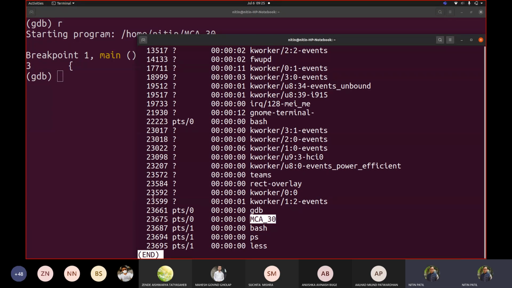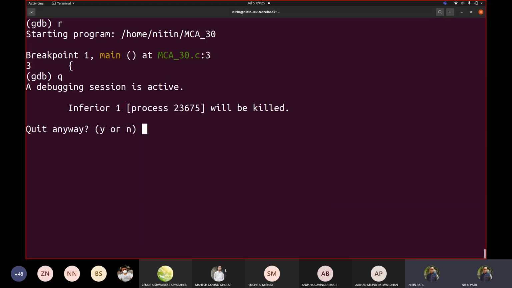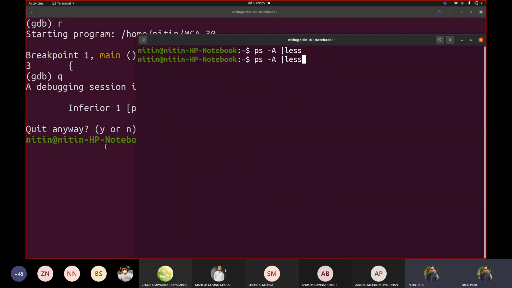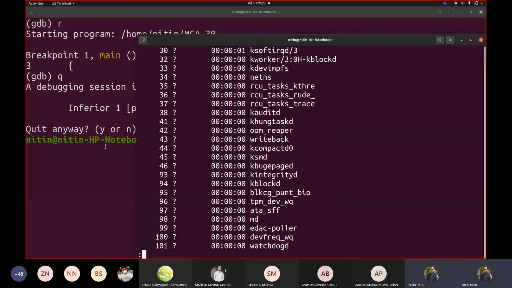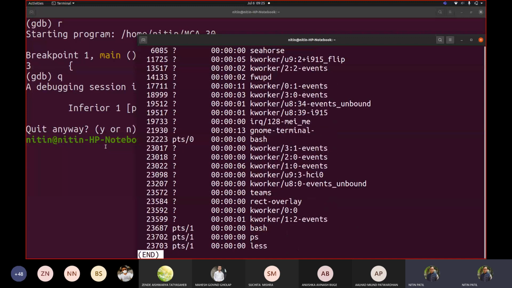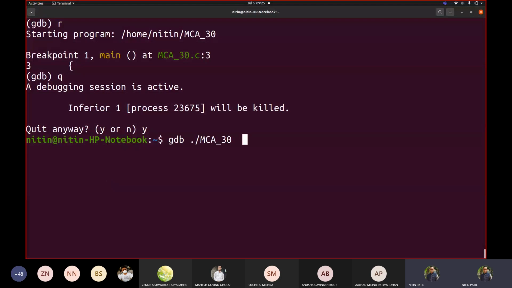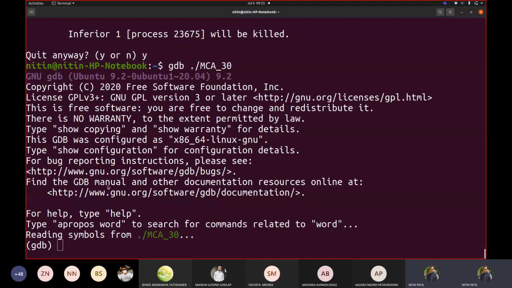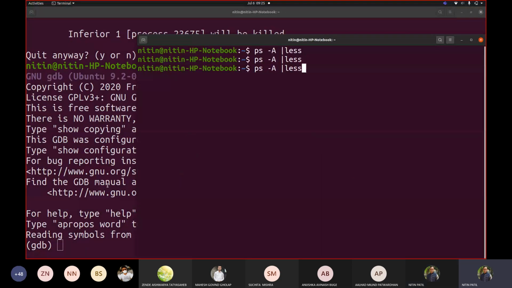It became part of the code. So if I say quit from this, and if I go back here and fire the command again, you will see that the GDB also is not available, as well as our MCA30 is not available. So they are not here now. Correct? So both of them became the program. So let me go back to this. Let me execute this code, and let me check now.